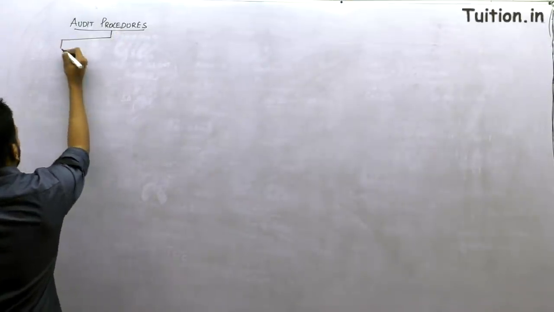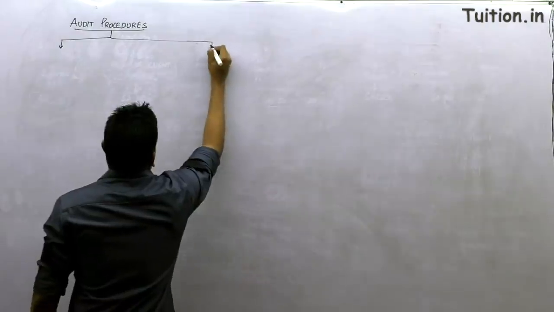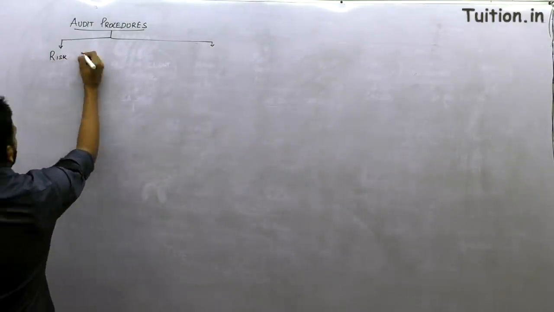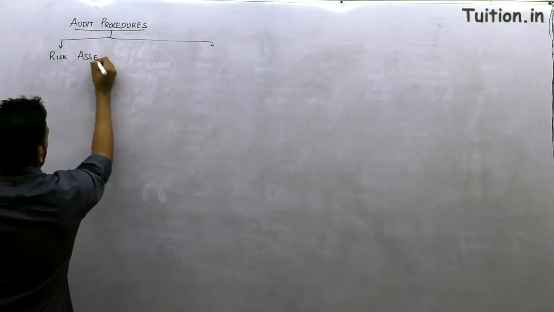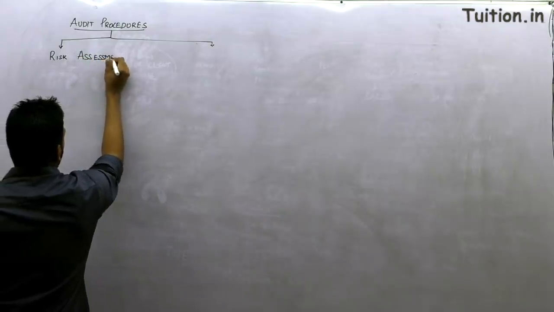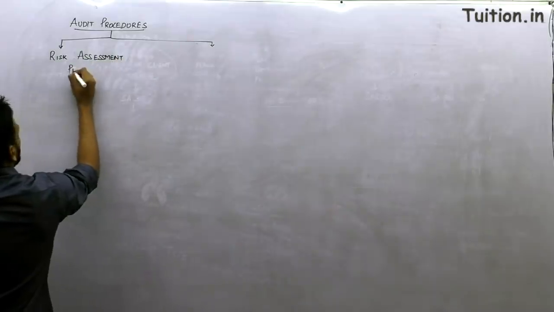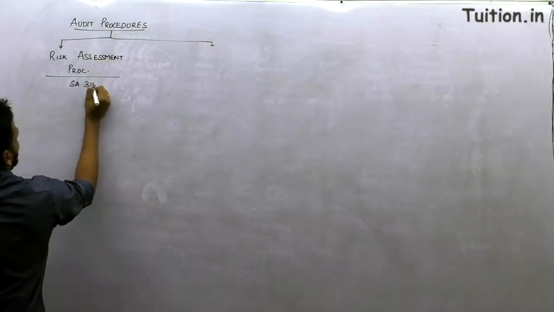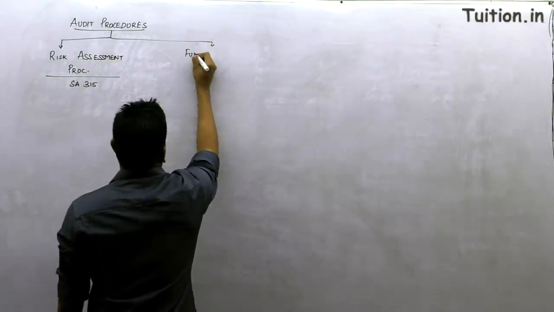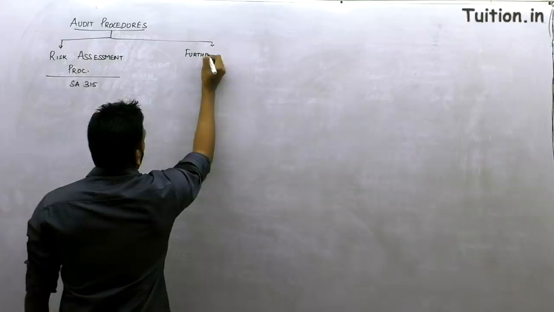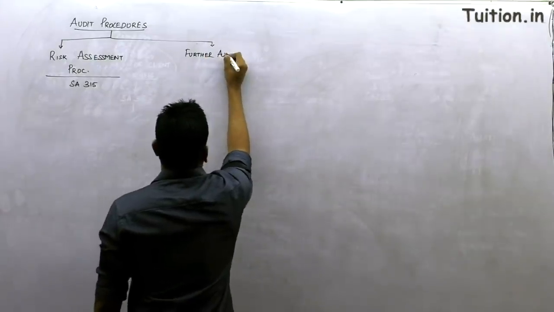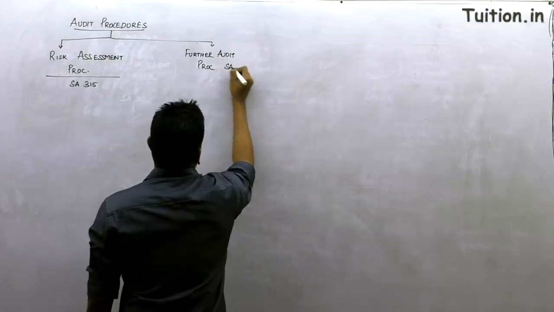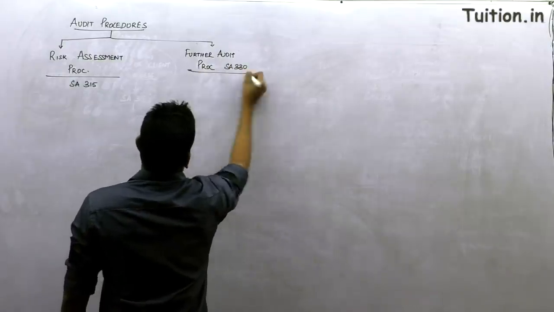Audit procedures are broadly classified into risk assessment procedures as per Standard number 315, and further audit procedures as per Standard number 330. So Standard number 330 is guiding further audit procedures.